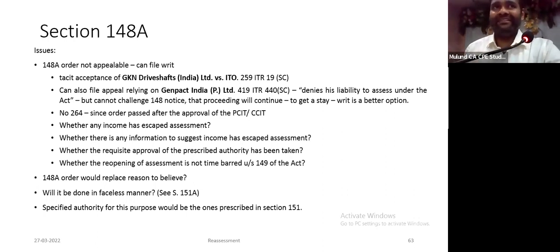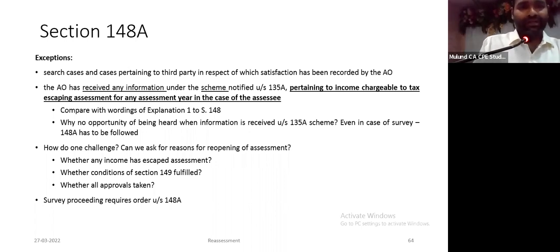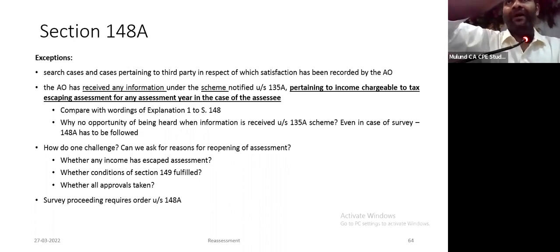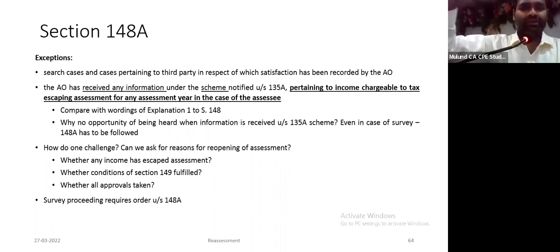Will it be done in a faceless manner? They have made a section to do this in a faceless manner. लेके आएंगे आगे future में faceless scheme even for this purpose. Exceptions. We have already discussed the exceptions are cases where search has taken place after 1/4/21 and the assets belong to a third party or information related to a third party. In these two cases, no requirement of issuing show cause under 148A and passing of order. They can directly issue 148 notice.